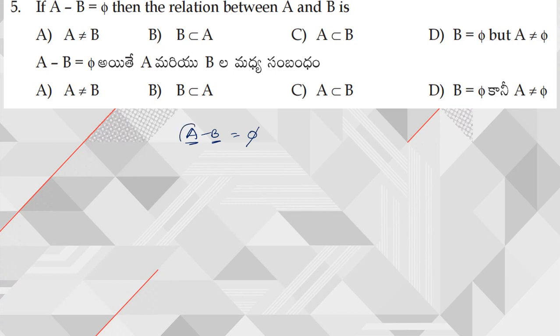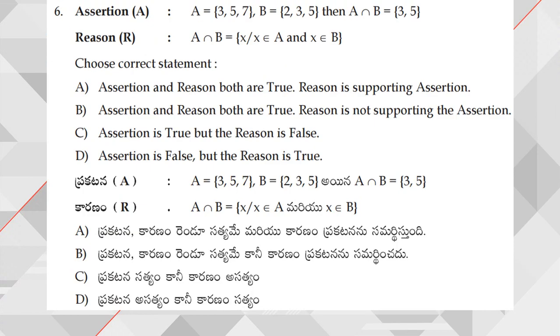That means clearly A should be a subset of B. If A is a subset of B, then only we can say that A minus B is equal to 5. If it is the reverse case, B minus A is equal to 5, then we need to say that B is a subset of A. Right? Next, moving on to question number 6.